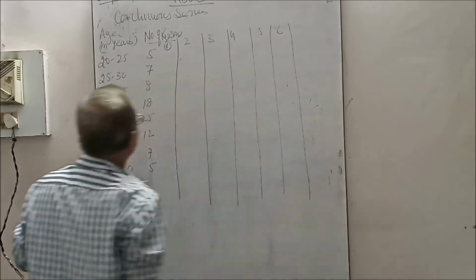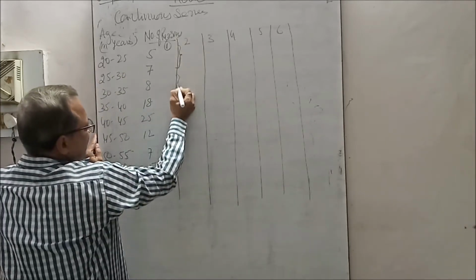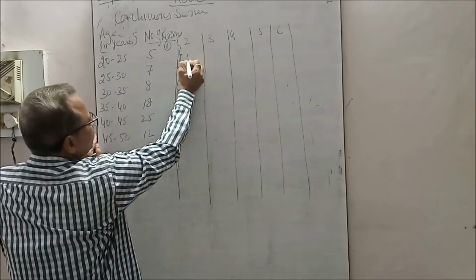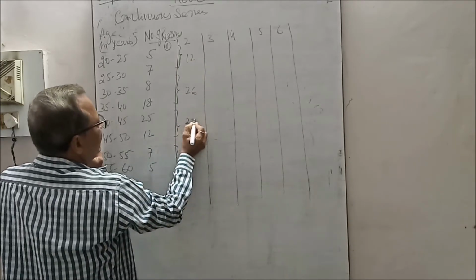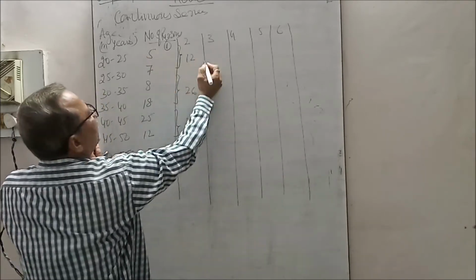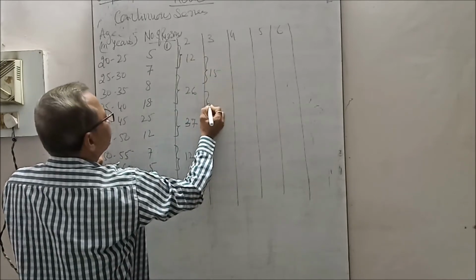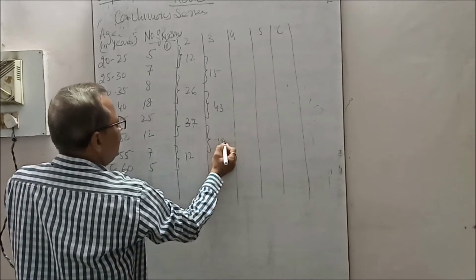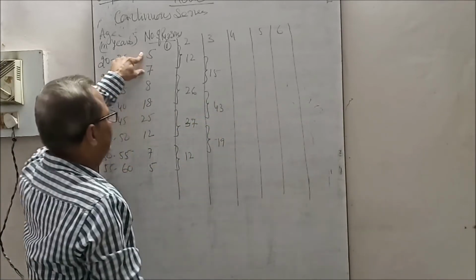See here, in the second column, first we will make pairs: 12, 26, 37 and 12. In the third column, leaving the first, it starts from the second: 15, 43, 19. In the fourth column, we'll make triplets.